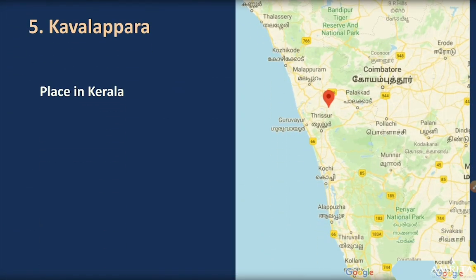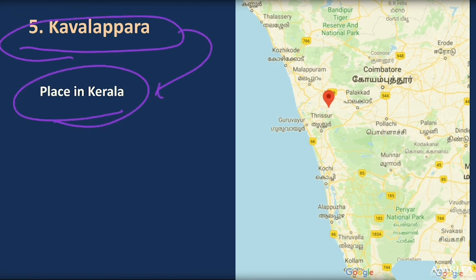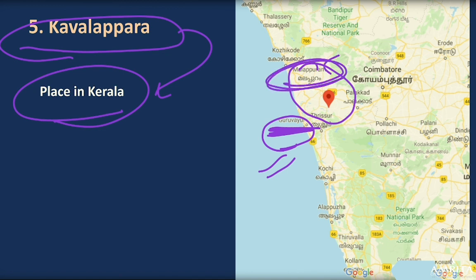Next is Kavalappara, again a place in Kerala. It's in the Malappuram district. Just remember we have done this location, right? Guruvayur, a temple there. Tulabharam, if you remember, the image of Modi ji getting weighed against the flowers. So this is Malappuram. We have covered the new red corridor, recently covered in the LWE areas. I'll discuss this, the LWE districts which are added. Okay, so Malappuram.